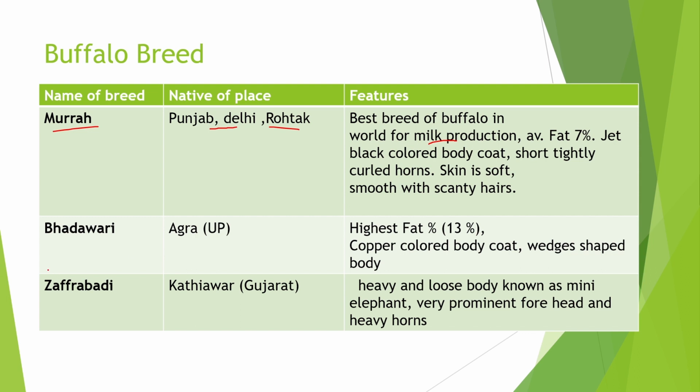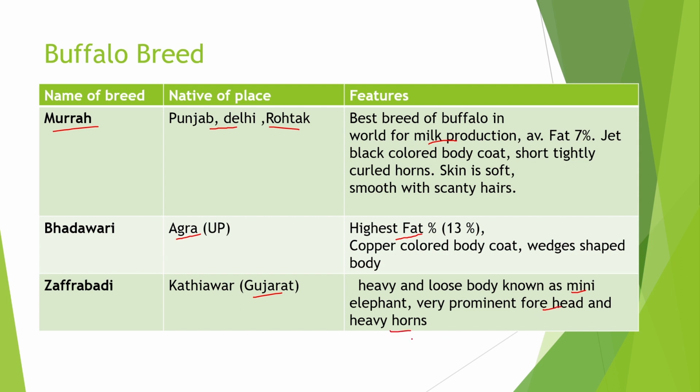Next breed is Bhadawari, native of Agra, UP. Its milk contain highest fat percentage, that is around 13%. Their body coat is copper colored and wedge shaped body. Next is Zafarabadi, native of Kathiawar, Gujarat. Their body is heavy and loose, that is why it is known as a mini elephant. It is having very prominent forehead and heavy horns.